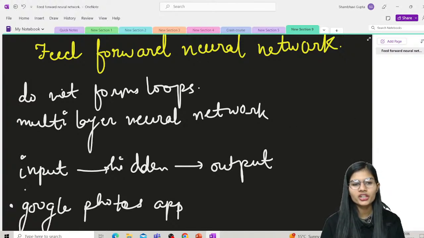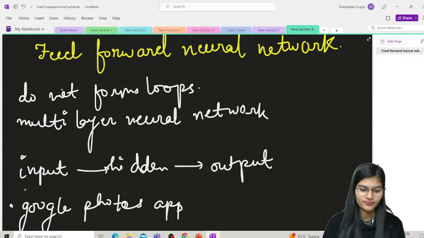Fine, so guys, I was talking about the loops, right? Feed forward neural networks do not form loops. That is one thing which we have here, and that differentiates it from the others, right?